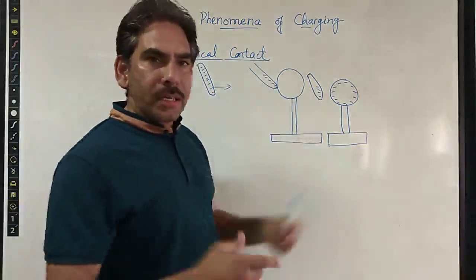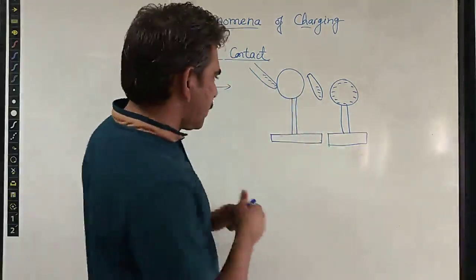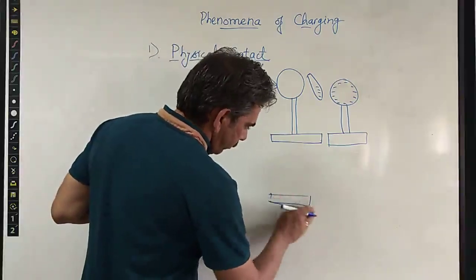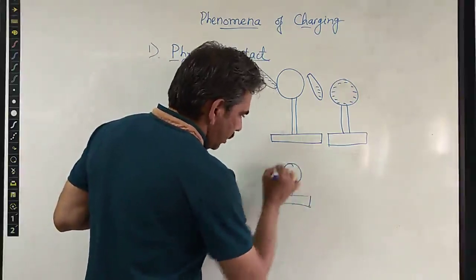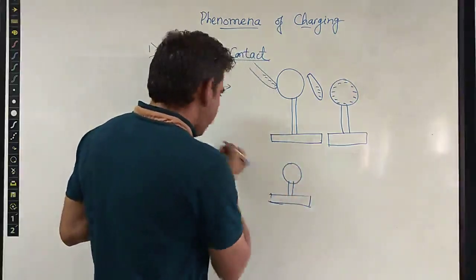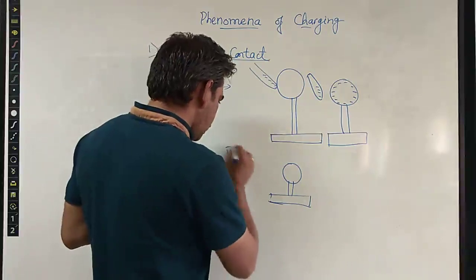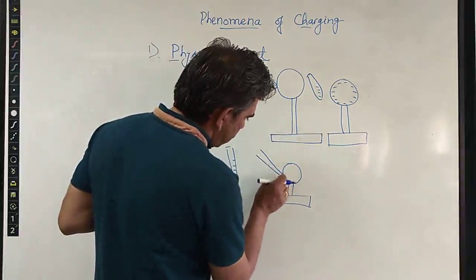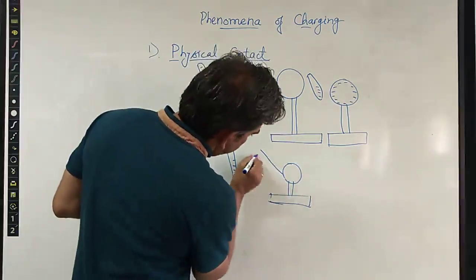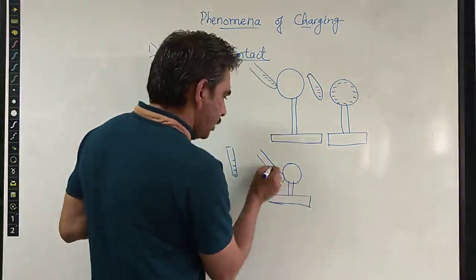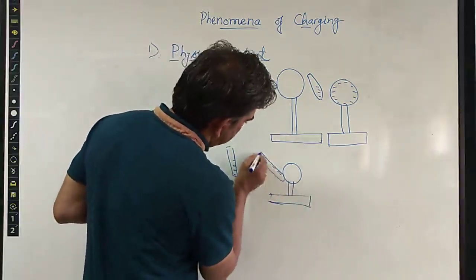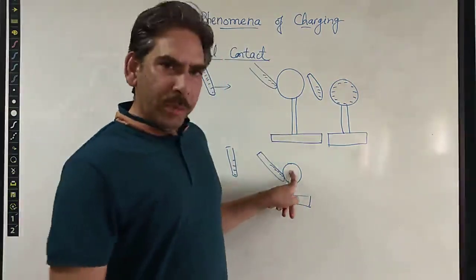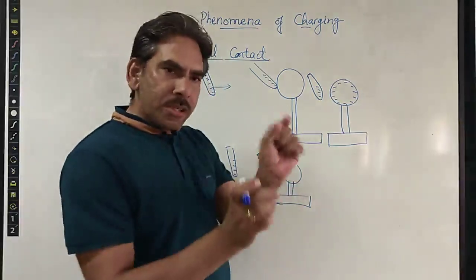What if this is a non-metallic sphere, a non-metallic conductor, a non-metallic substance? In that case, let me just draw it again here. It is a non-metallic object, and we again take the same rod carrying the negative charge and place this rod in contact with this non-metallic object, which may be an insulator. It will still be able to receive some negative charge, but only a small amount.